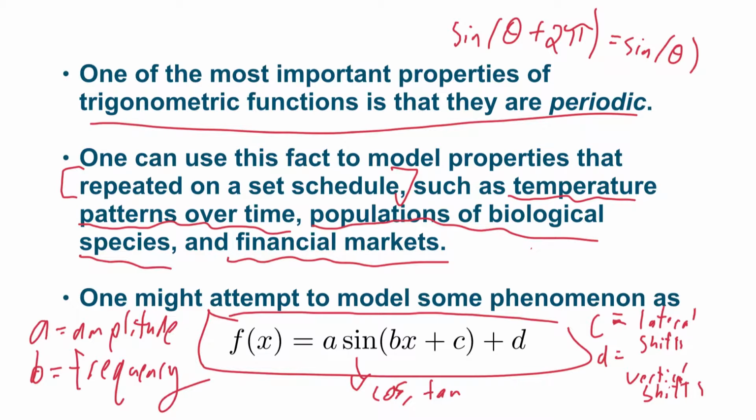It is typical to have all 4 of these constants interact for a particular model. That is, if I show you some sort of plot of a trigonometric function and ask you to write me its formula in the style of f of x equals something, all of these may have to play a role. And they'll typically also play a role for real-world problems, where I describe some sort of physical scenario and then ask you to write a mathematical model for them. So let's get some practice here. We'll start with the mathematics. I'll show you the plot of a trig function, and I'll ask you to infer from the picture what the formula for the function is.